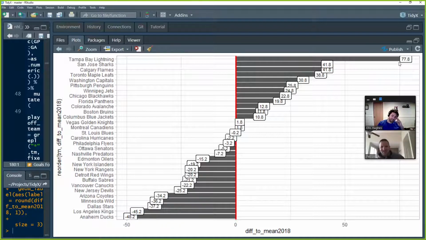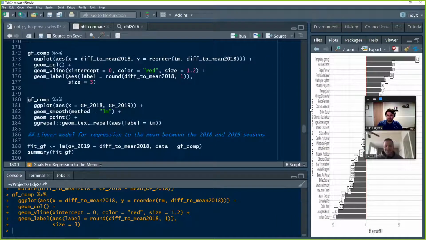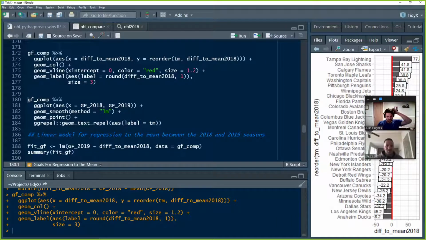That's insane. They're by far and away the best. That's not just a minor thing. That is pretty nuts to see the magnitude of difference that they were.